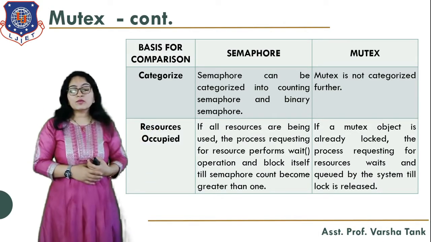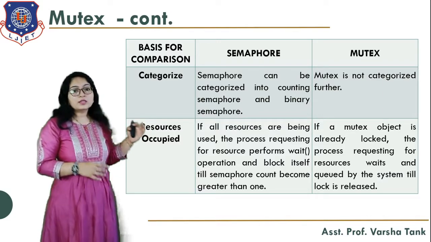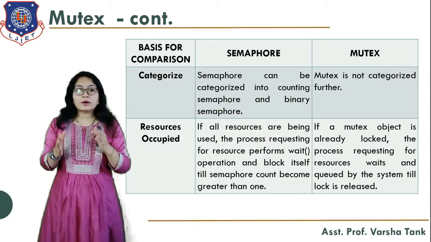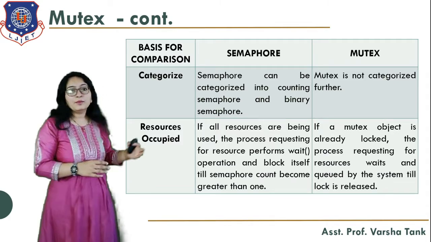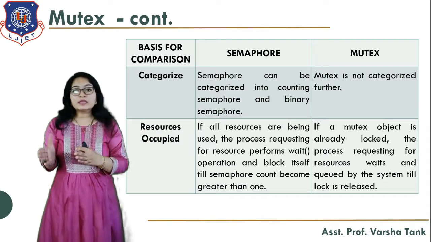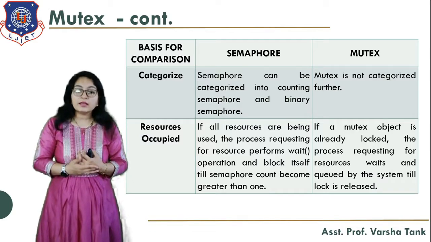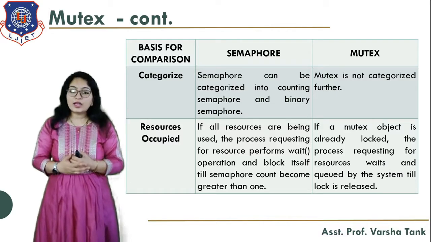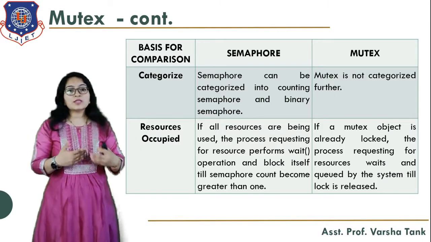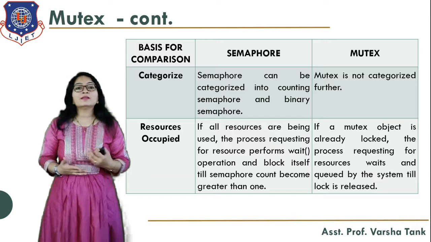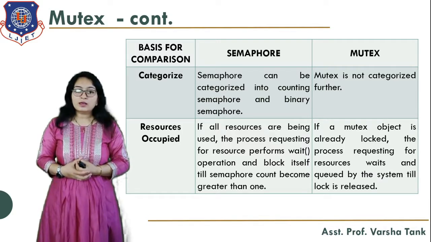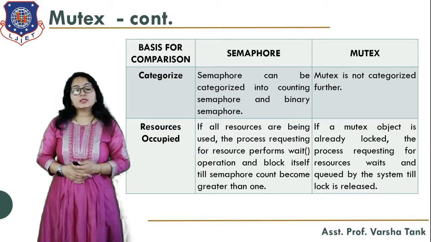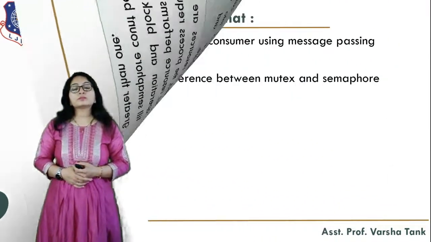Then, in terms of resource occupancy, if all the resources are being used, the process requesting the resource performs the wait operation and blocks itself till the semaphore count becomes greater than 1. While in a mutex, if the mutex object is already locked, the process requesting the resource waits and is queued by the system until the lock is released. So this is the basic difference between the semaphore and mutex.